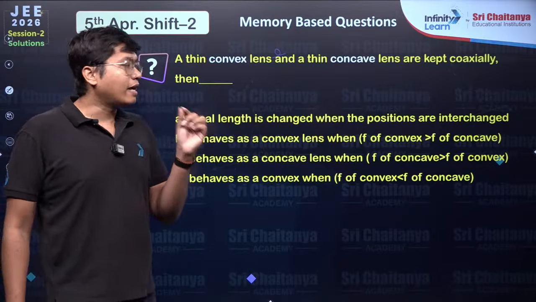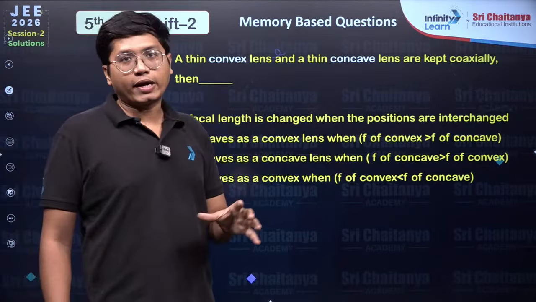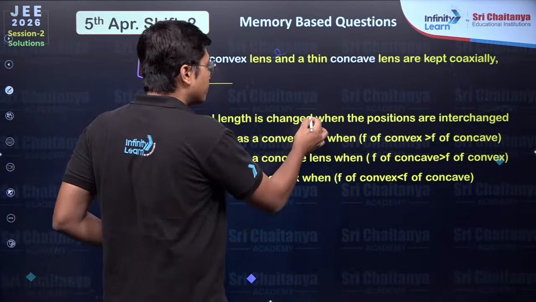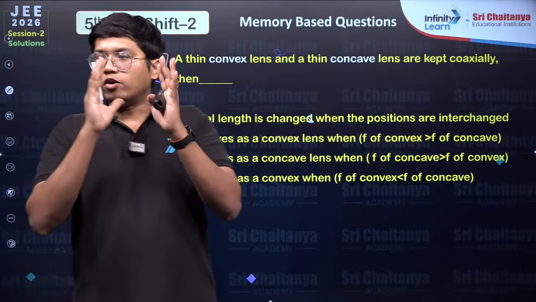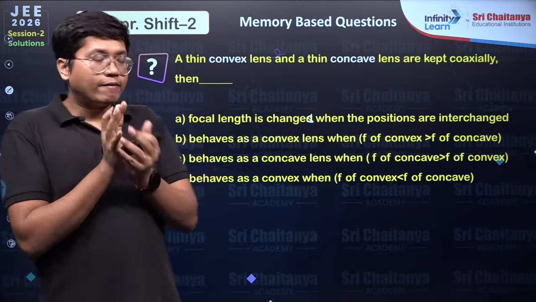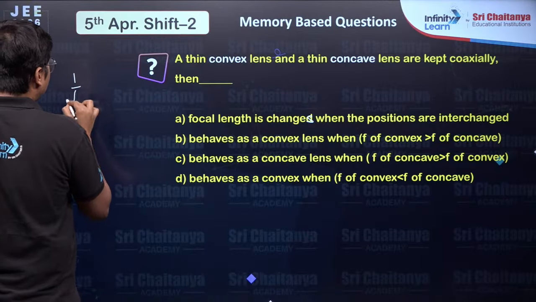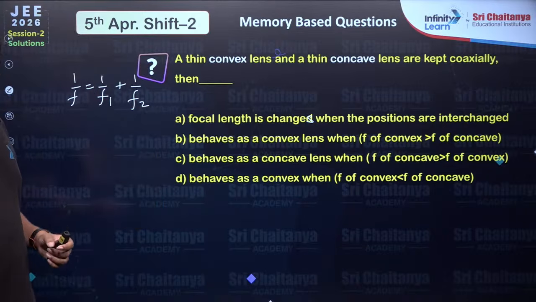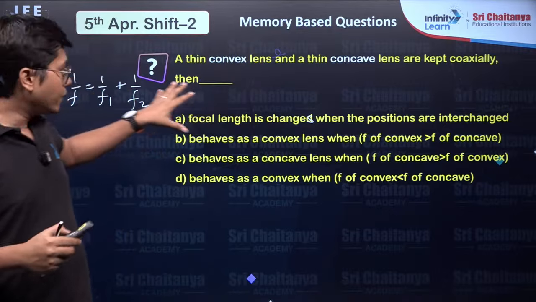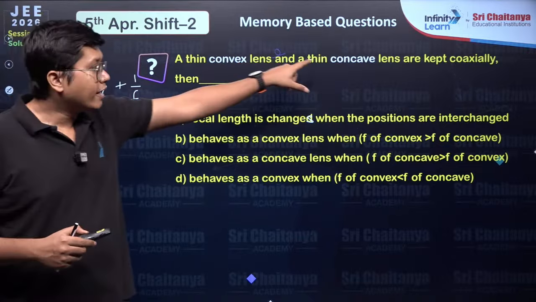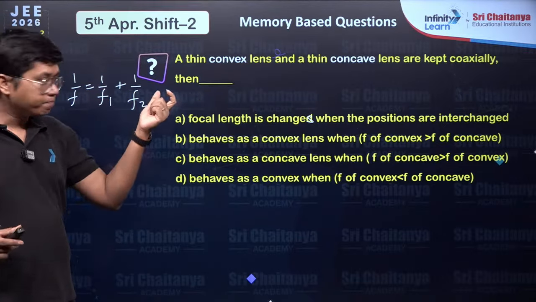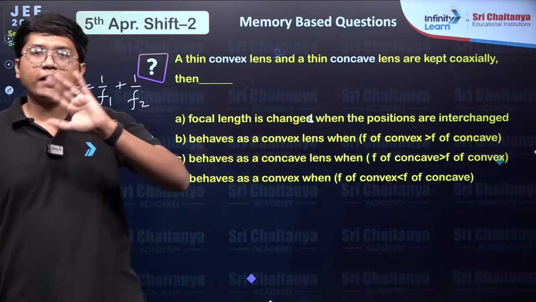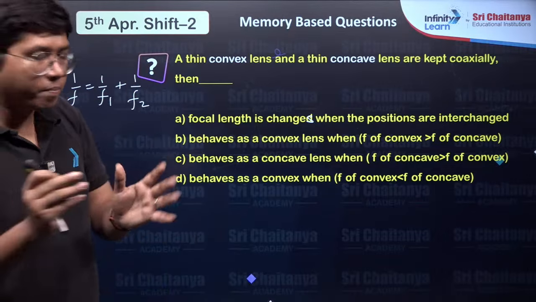A thin convex lens and a thin concave lens are kept coaxially. Then the focal length changes, so on and so forth. Basically, I'm assuming over here that they are kept in contact. When they are kept in contact, I know the equivalent focal length is 1 by f1 plus 1 by f2. Now think about it. A convex lens will have positive focal length. A concave lens will have negative focal length. Here they are saying, is it changed when the positions are interchanged? No. Doesn't matter who is before, who is after. That will have no impact.